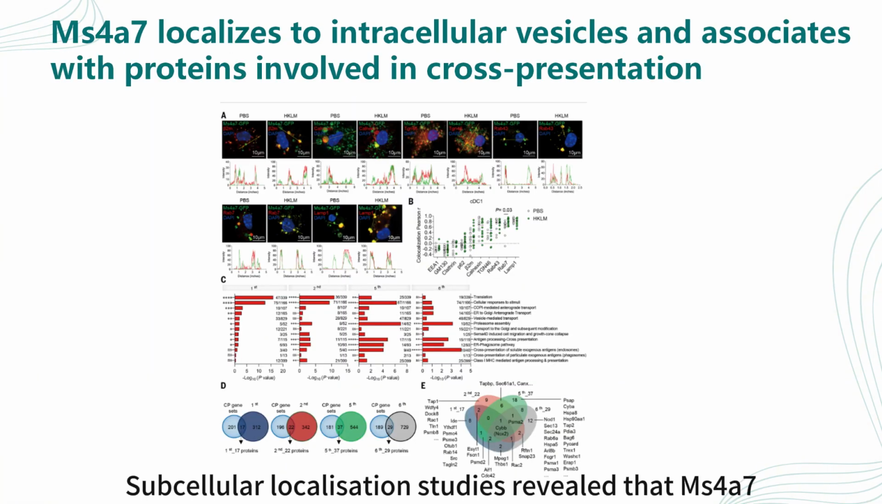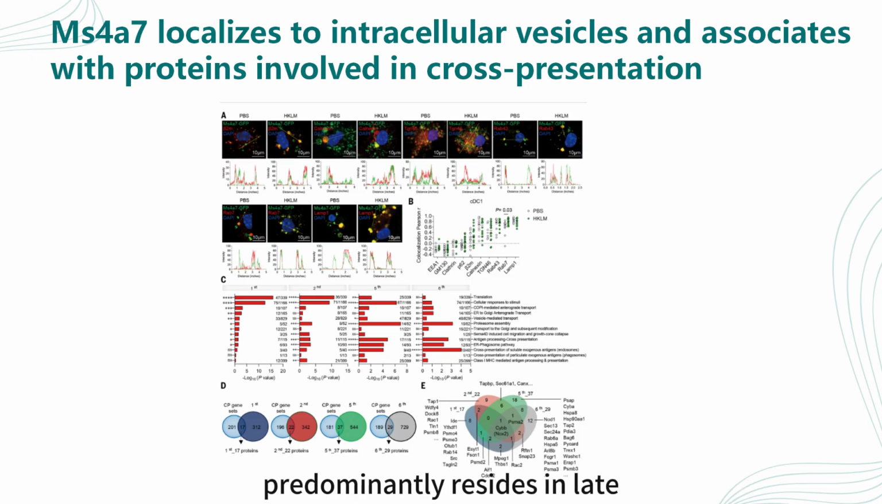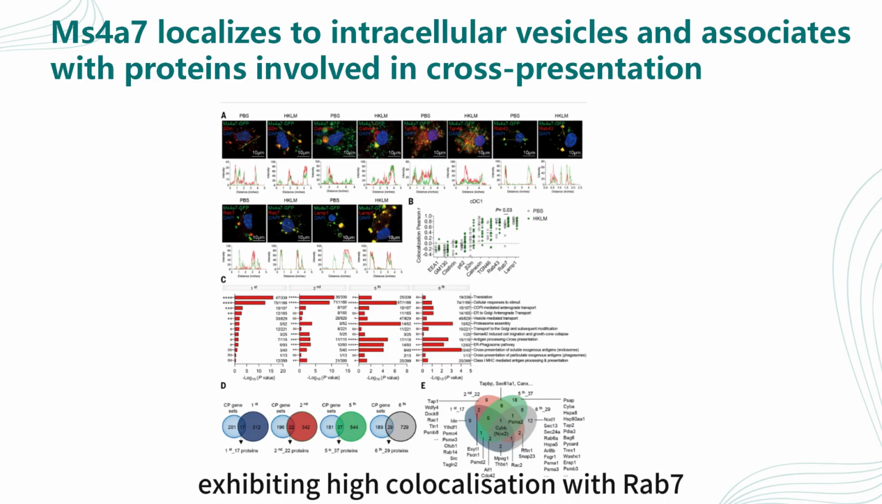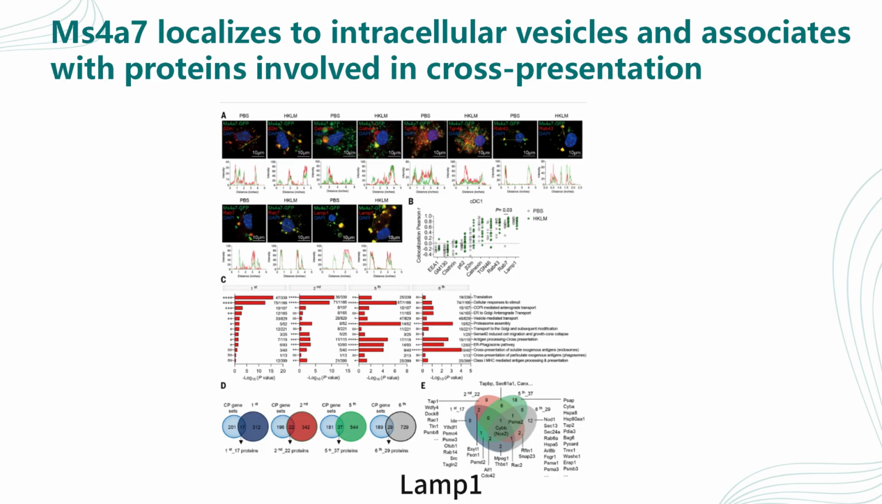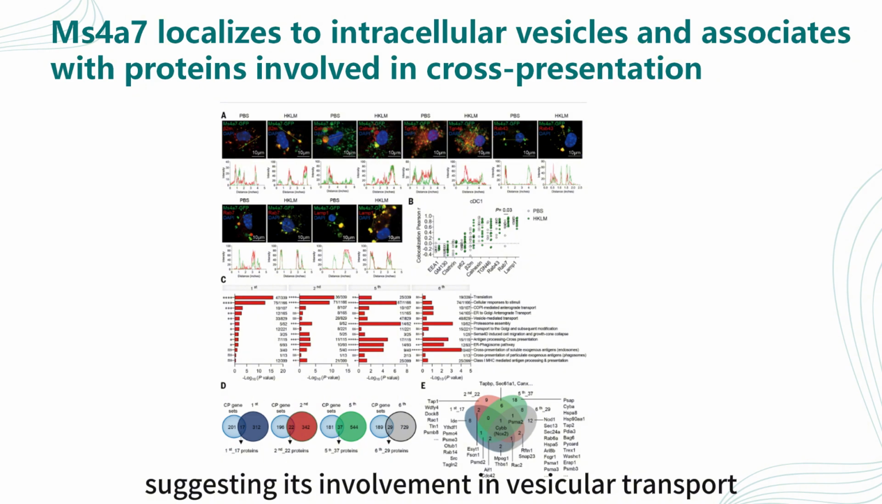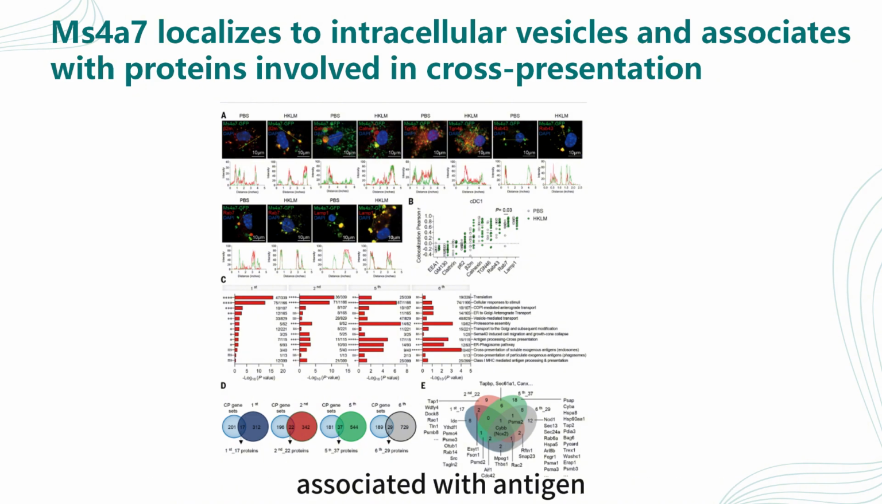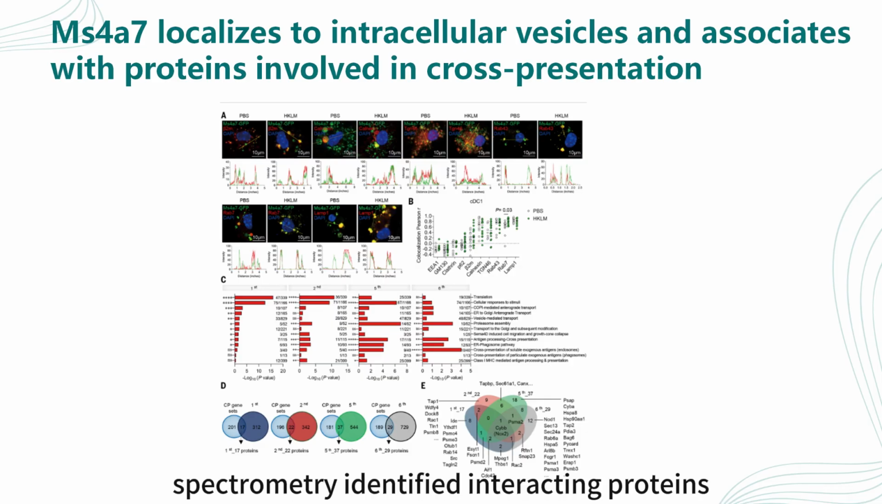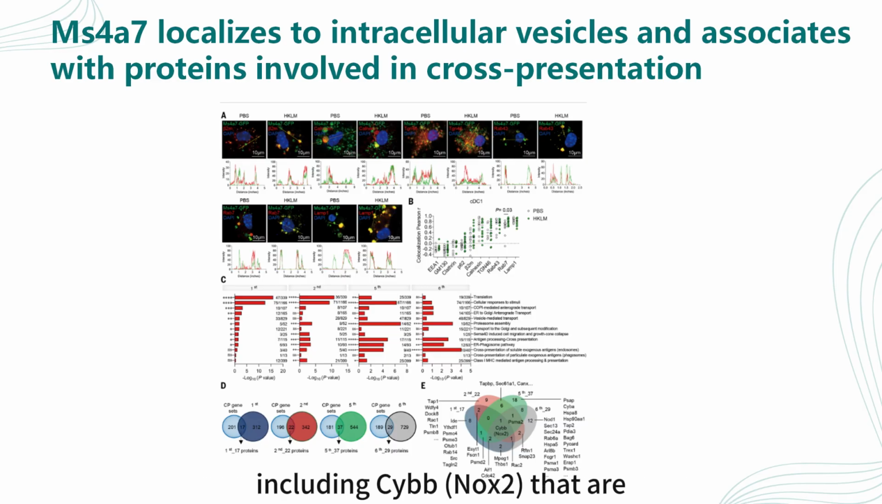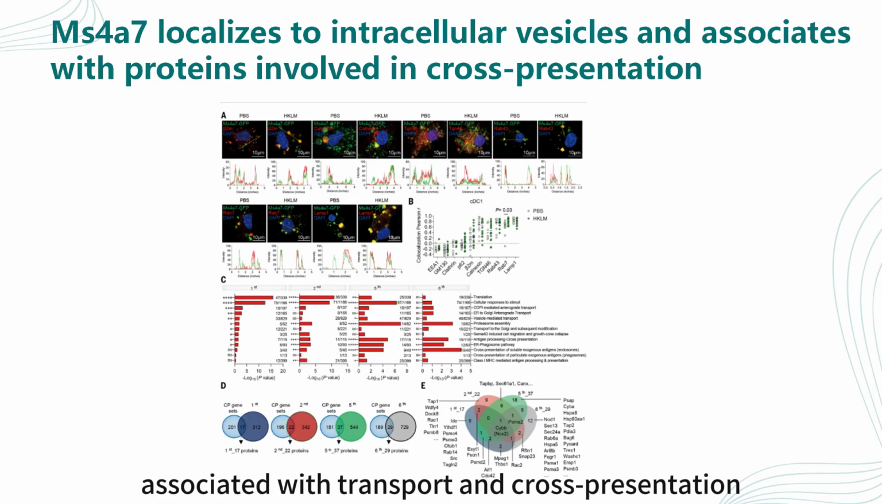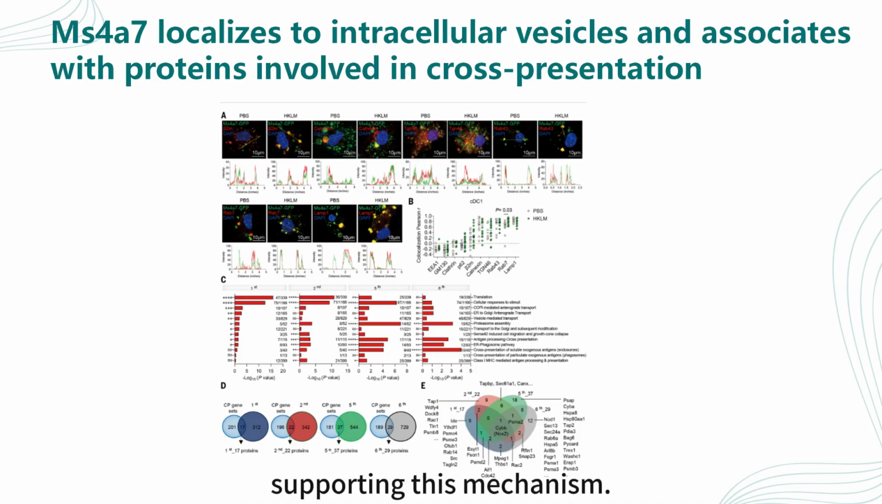Subcellular localization studies revealed that Ms4a7 predominantly resides in late endosome-lysosome-associated vesicles, exhibiting high colocalization with RAB7, LAMP1, and RAB4-3, suggesting its involvement in vesicular transport associated with antigen processing and cross-presentation. Immunoprecipitation mass spectrometry identified interacting proteins, including CYBB-NOX2, that are associated with transport and cross-presentation, supporting this mechanism within the tumor microenvironment.